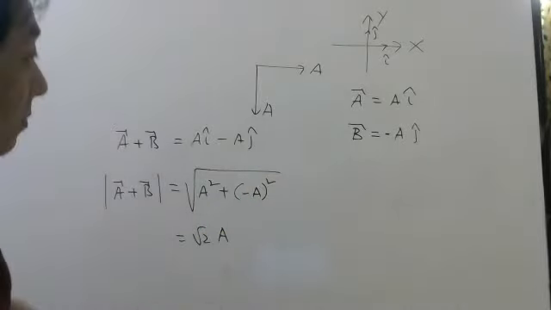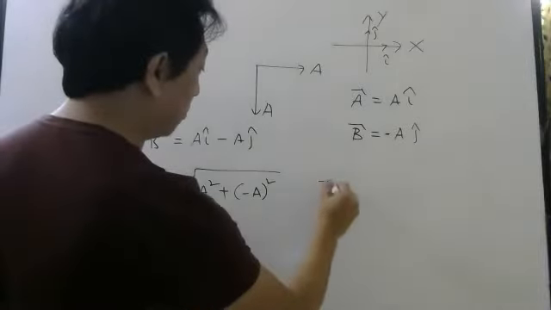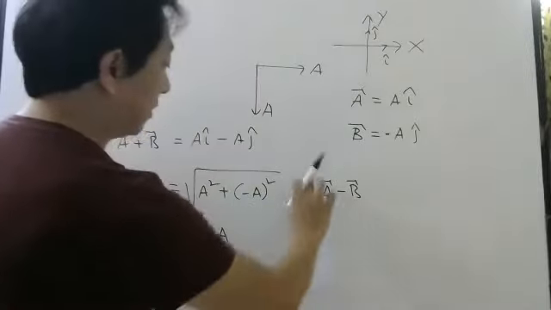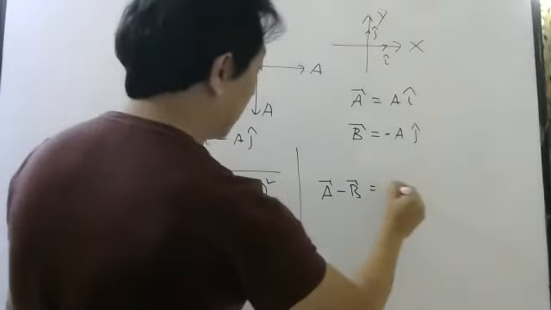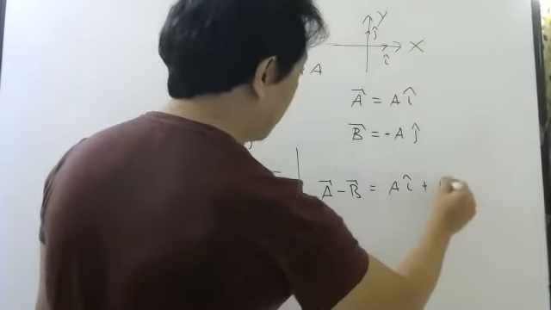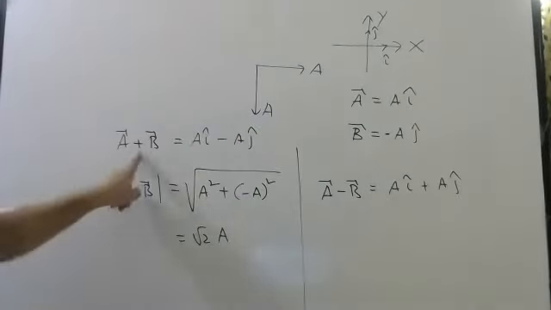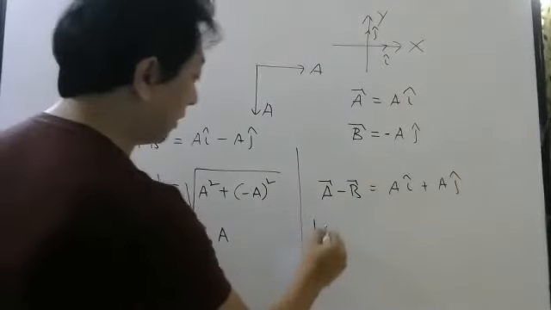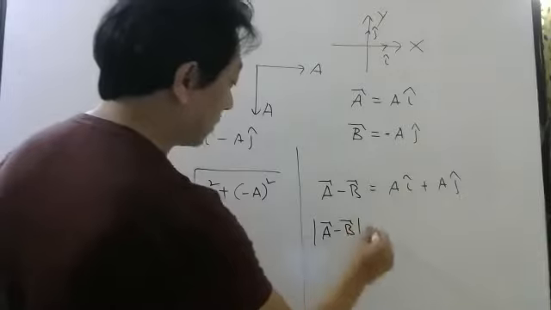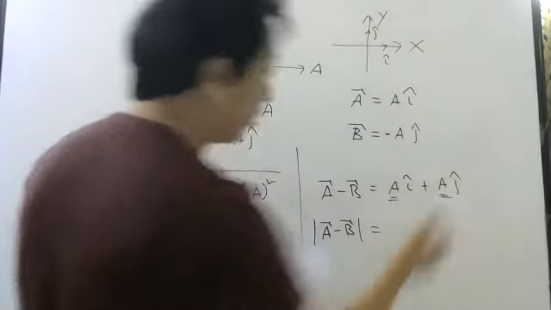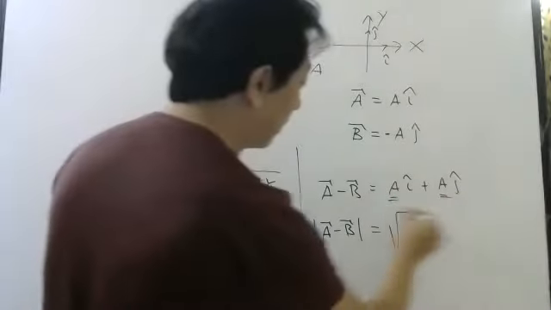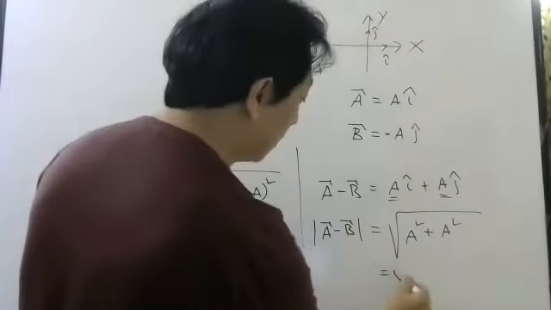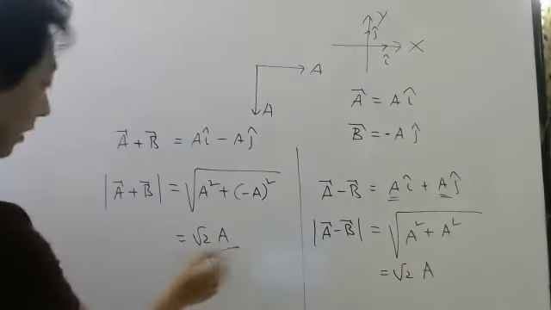Correct? Similarly, if I ask the magnitude of the difference of the two vectors, first let us calculate the difference. So the difference will be what? A I cap minus minus, will be plus a j cap. So this is the sum of the vectors for these two. This is the difference of the vectors. Now if I ask the magnitude, once you know the x component and y component, how to find the magnitude of any vector? Root over x component square plus y component square. That will be again root 2 a. So the magnitude will be the same.